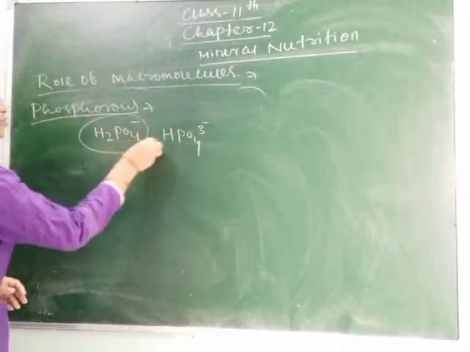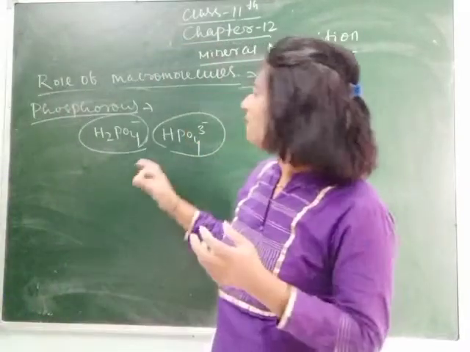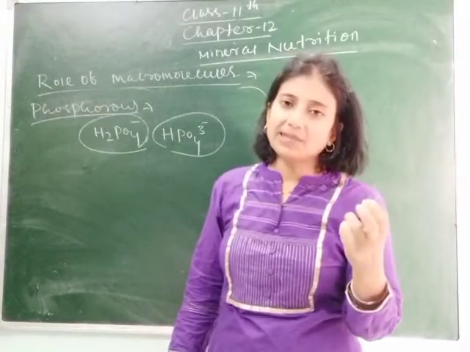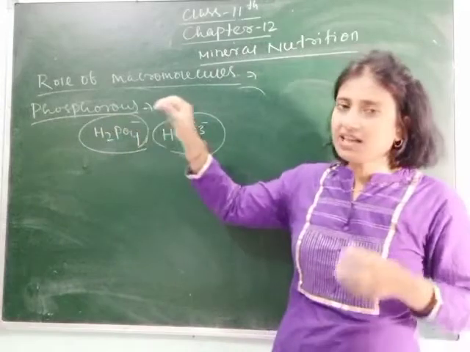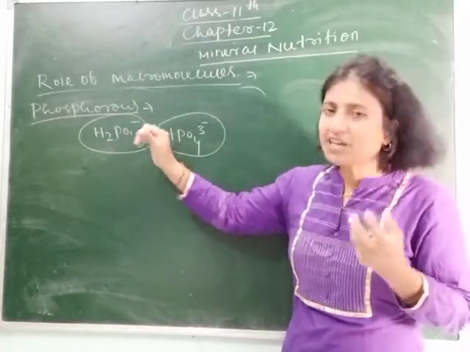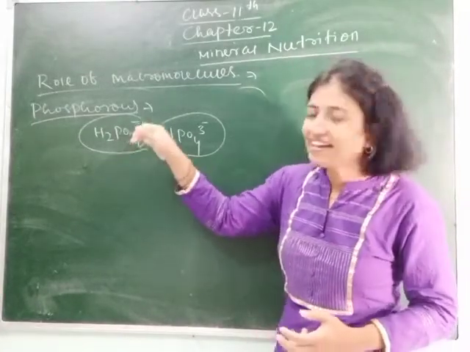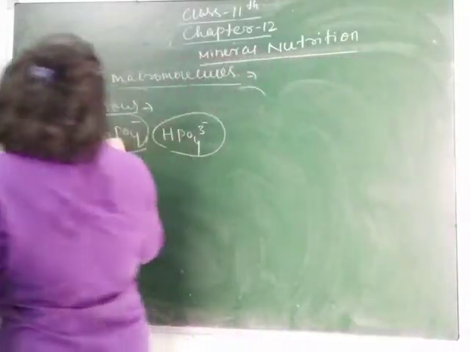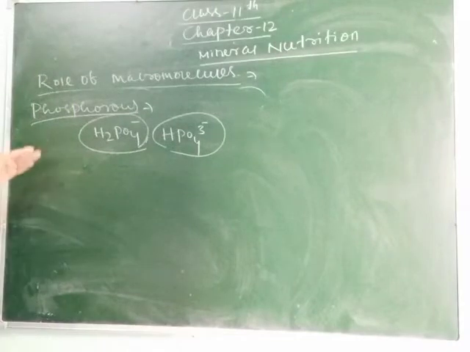Means in these two forms phosphorus is taken. Nitrogen is received by the plant through air, but phosphorus and sulfur, which we just completed, are taken directly from the soil, in the form of H2PO4 minus and HPO4 minus.